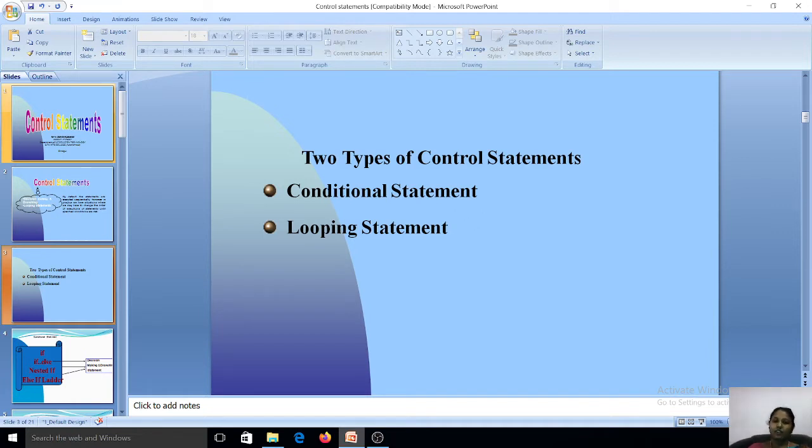Once again, I will repeat this sentence. Conditional statements are used to make or take some decision in a program, and then looping statements are used to repeatedly execute the same sentence until some condition has been satisfied. I hope you all understand.